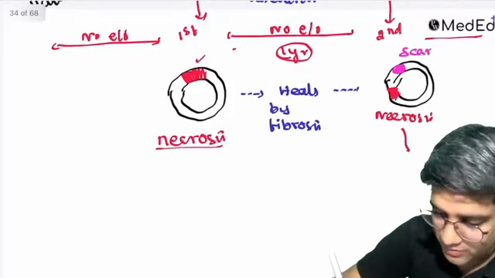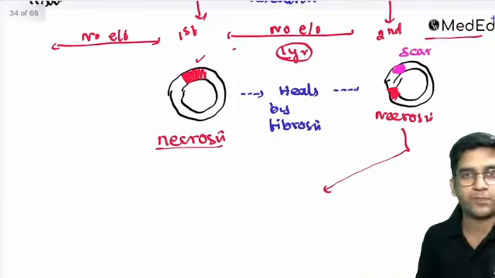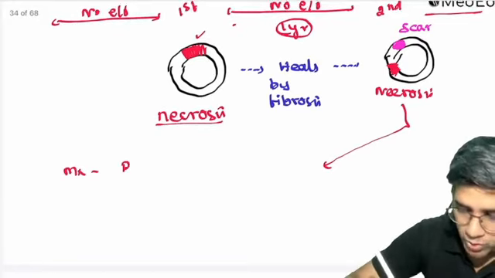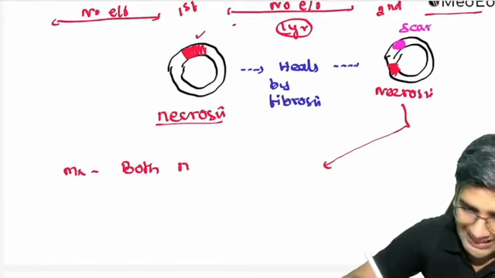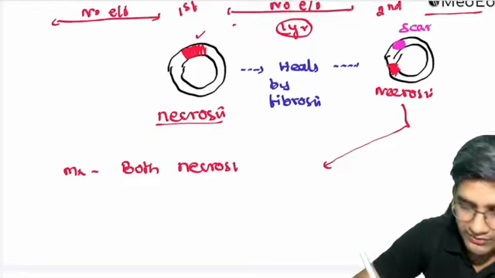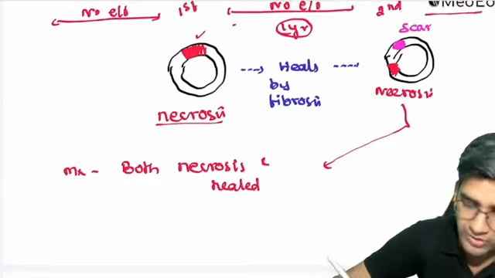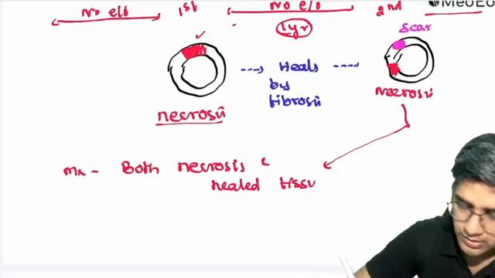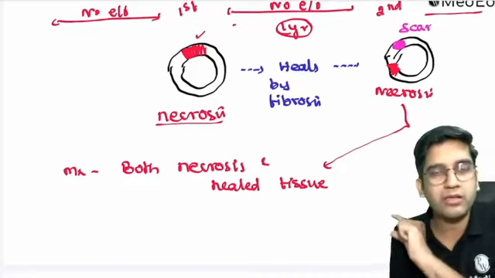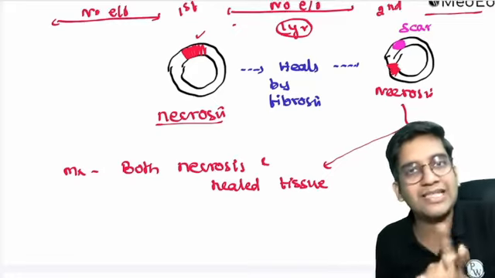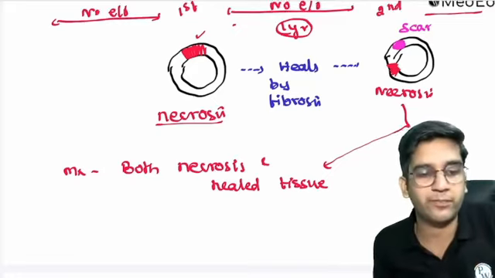So when I take this biopsy, when I look at it in the microscopy, I'll have both necrosis, which is an acute event, and healed tissue, which is scar formation. In a normal pathogenesis, can I see both necrosis and scar at the same time or at different times?